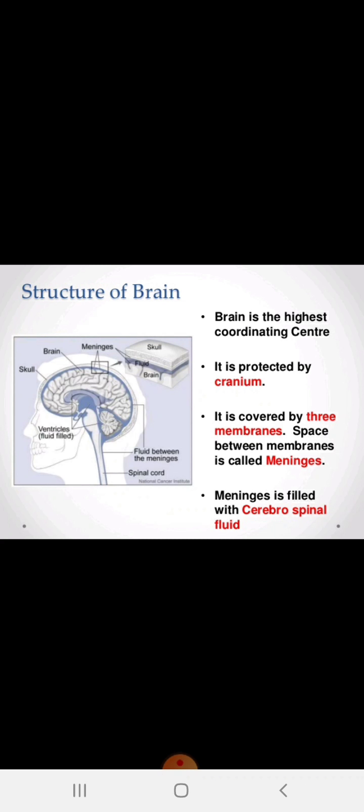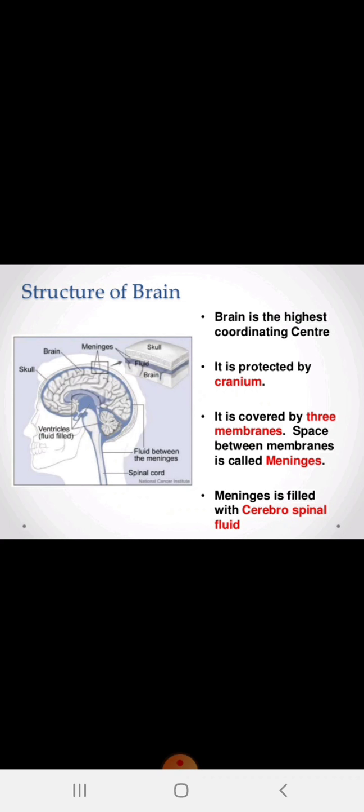So dear students, the brain is the highest coordinating center. Any command that should be given to the muscles, or anything we have to do in our day-to-day life, we always take the help of the brain. So the brain is the highest coordinating system. When we are learning this control and coordination concept, the main aspect we have to learn is nothing but the brain itself. So the brain is the highest coordinating center.